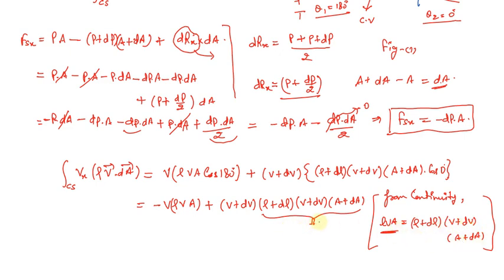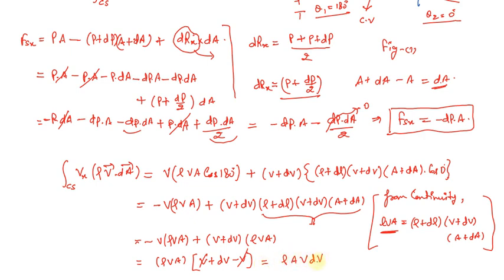If we replace it by rho VA, we'll be left with this particular expression. If we solve it further, we can take rho VA as common, and (V plus dV) minus V. So this term will be cancelled out with this, and that will be equal to rho A V dV. So this will be the expression for the right hand side term.